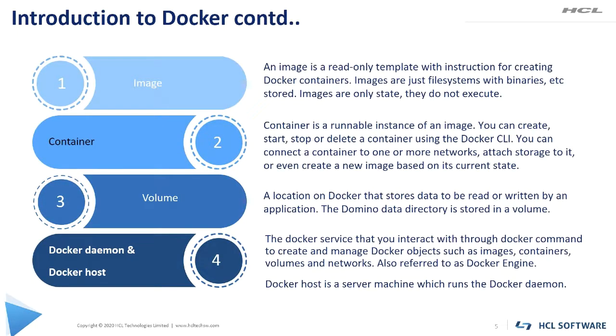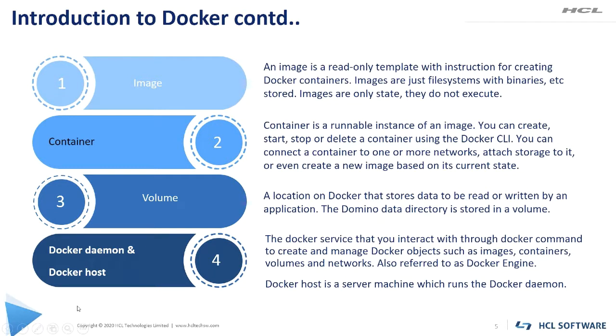There are a few important terminologies which we need to understand. The first one is image. An image is a single file consisting of all the dependencies and configurations which are required to run a program or an application. We can say an image is a combination of file systems and startup commands.